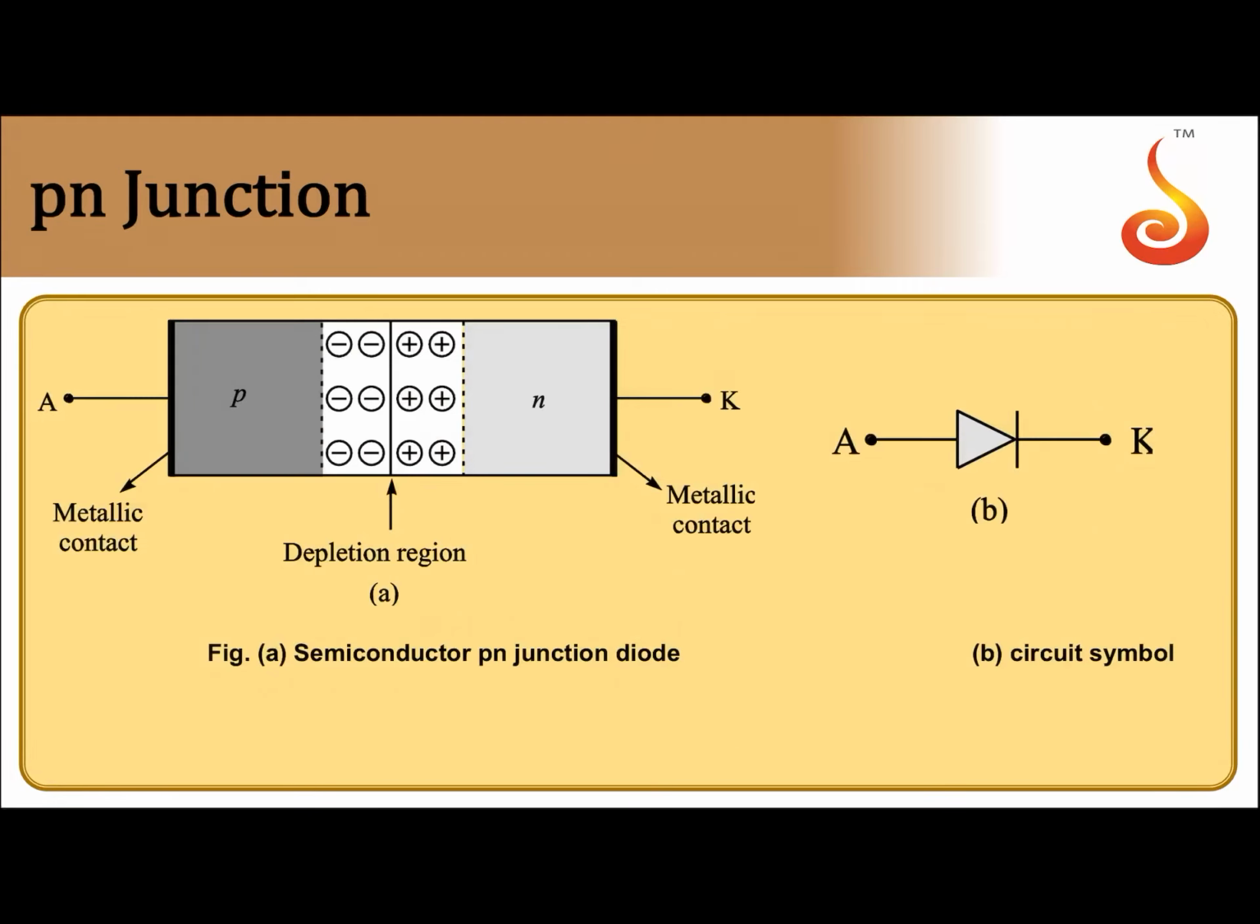Proceeding further, the next concept is p-n junction. So we have p-type semiconductor and n-type semiconductor. What happens if you create both on a single crystal? Then the resulting device we call a p-n junction. There will be p-type on one side, n-type on the other side, and in between there will be what we call the charge depletion region. There will be metallic contacts at the ends for electrical connections. This will be the anode, this will be the cathode. So the circuit symbol for p-n junction is this.